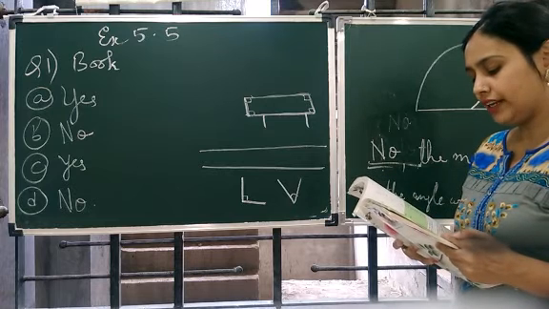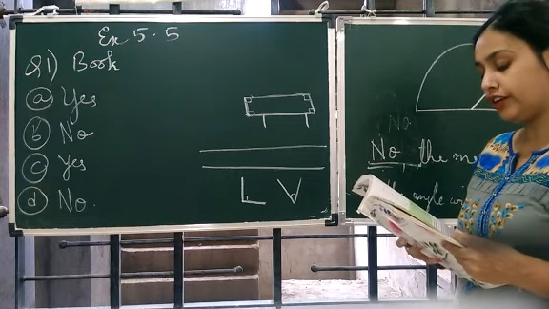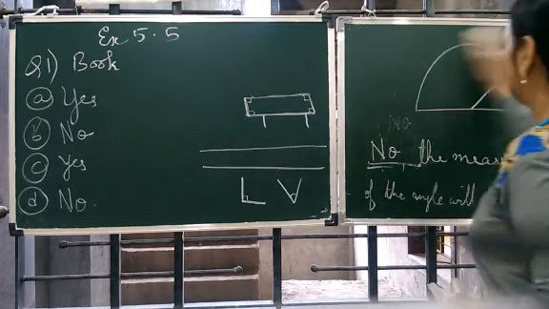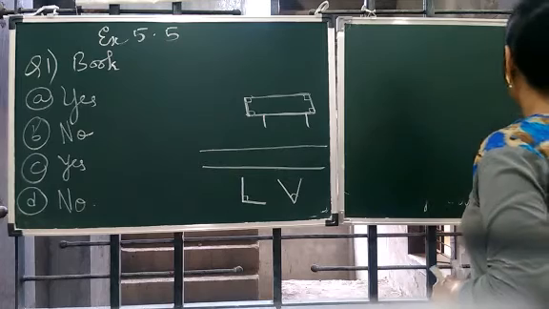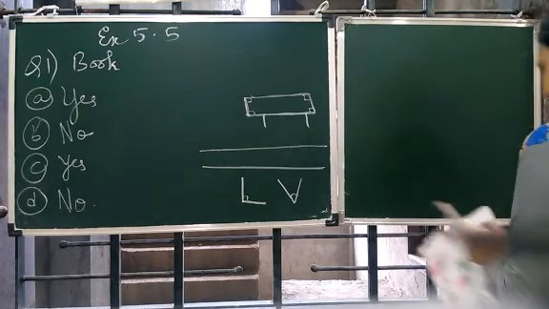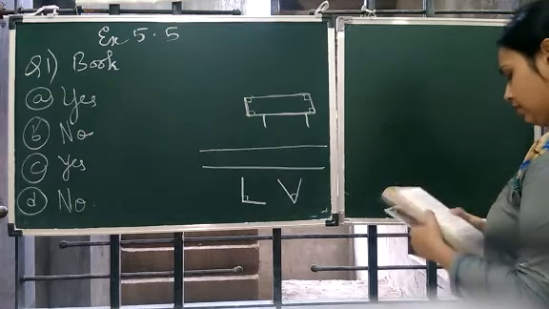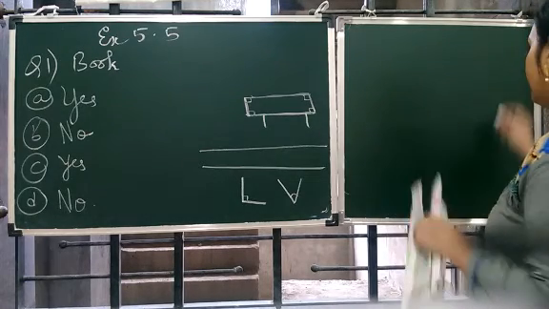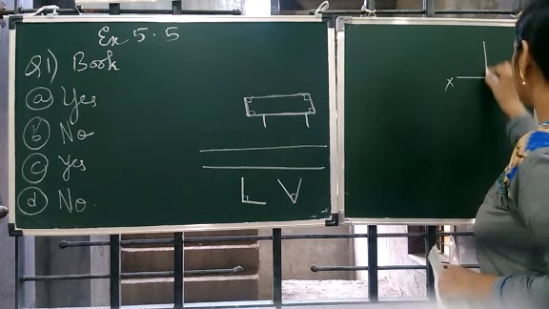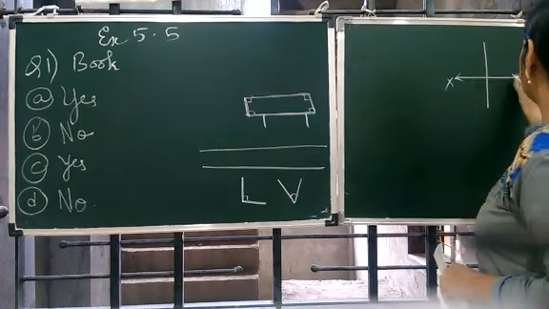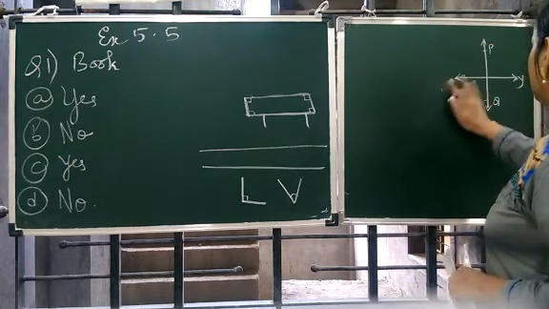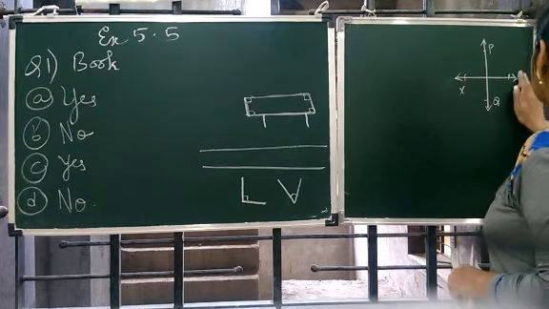Let PQ be perpendicular to the line segment XY. Let me make the diagram. You can also make the diagram at the side. A small diagram has to be made. Let PQ be perpendicular to XY. So this is XY. This is PQ. It is a small diagram. This is P. This is Q. This is X. This is Y.